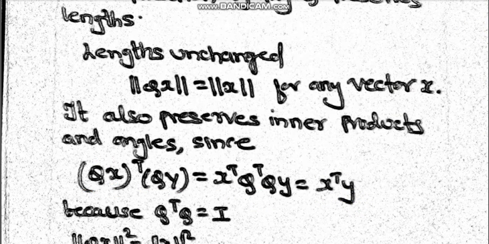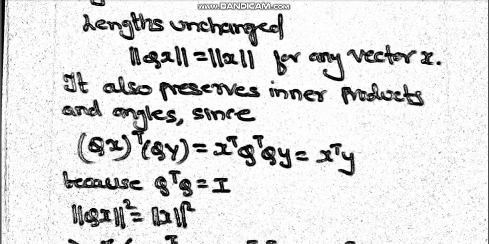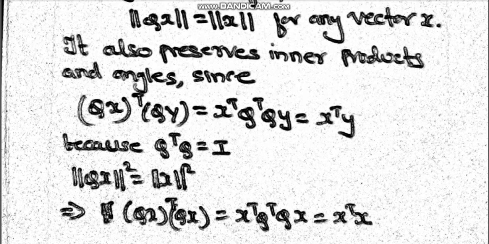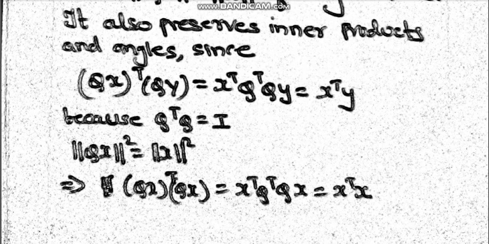So here itself we come to know that if you are multiplying with a Q, the length remains as it is. But you can still check it: if I take y being the same as x, that is y equals x, then what I can have is the norm of Qx squared equals the norm of x squared. If I want to prove that, I'll take this equation.